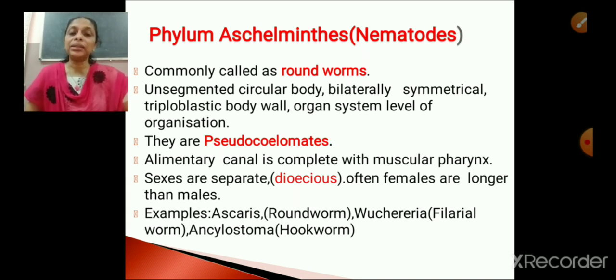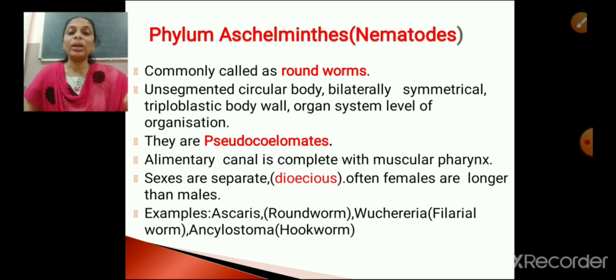Okay, so these are the 3 examples that you have to remember. One is Ascaris, one is Wuchereria, and the third one Ancylostoma. I know that it's a bit difficult to remember all these scientific names, but try to remember them. If not, at least try to remember the common names like roundworm, filarial worm, or hookworm.